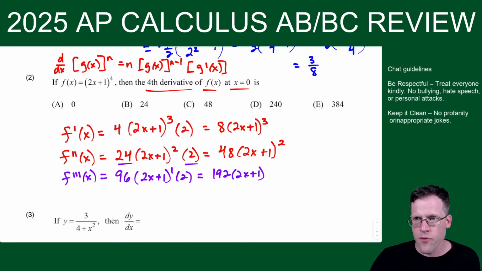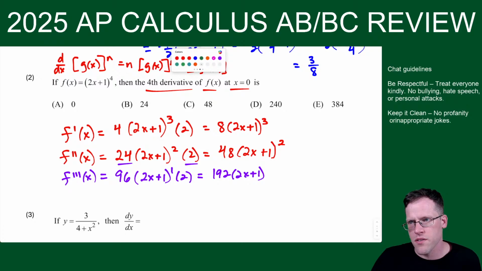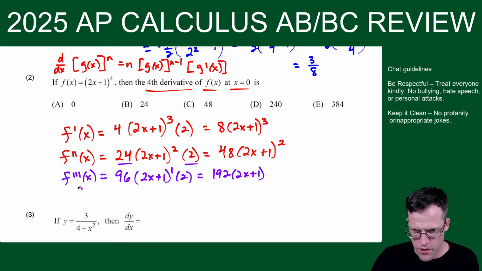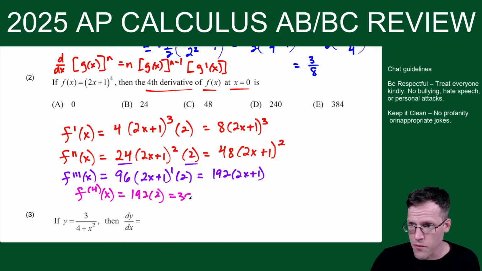And then finally, the fourth derivative. Don't put 4 apostrophes, especially BC people. Make sure that you write it like this: parentheses 4 and then parentheses x. And that'll just be 192 times 2, which gives you 384. So the fourth derivative is constant. So the fourth derivative at 0 is just 384.